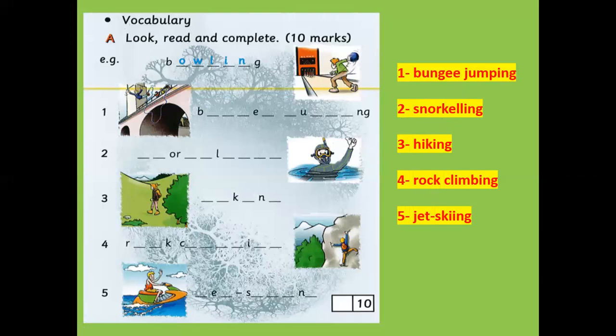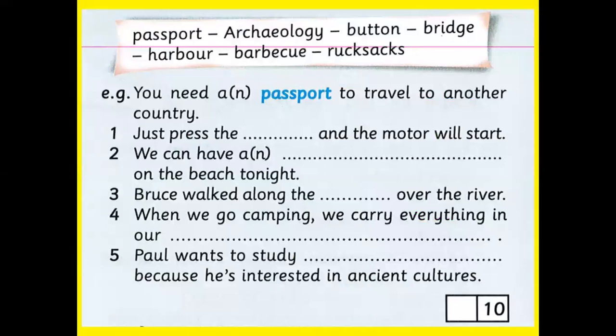Let's move to another activity. Here we have got some words: passport, archaeology, button, bridge, harbor, barbecue, and rucksacks. We took passports before. We said that we can't travel to another country without a passport.